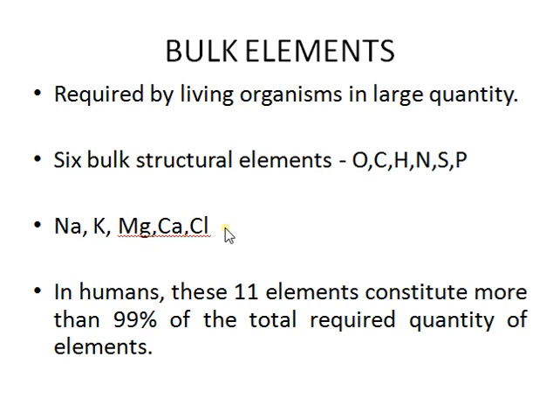And in the case of human beings, these 11 elements constitute more than 99% of the total required quantity of elements, meaning these 11 elements are required in very bulk quantity and constitute almost 99 percent of the total elements that are required.